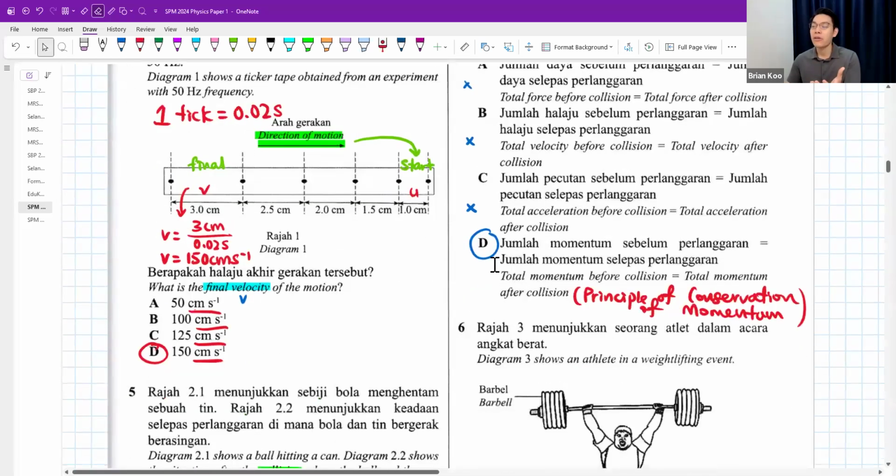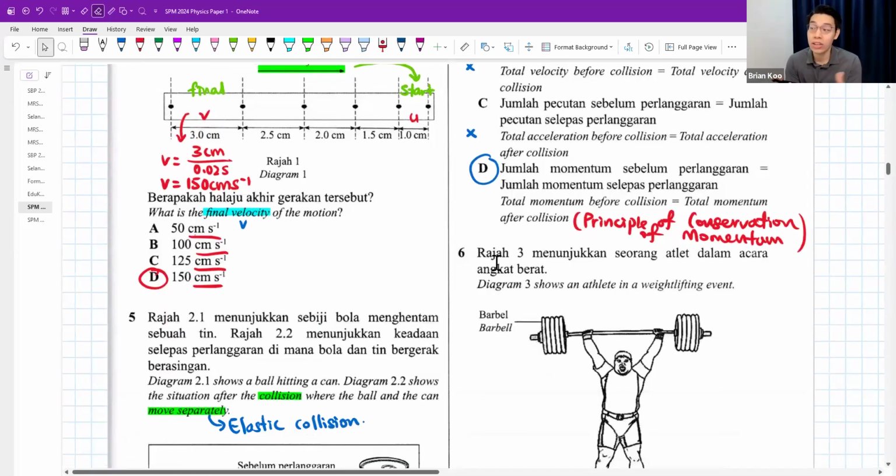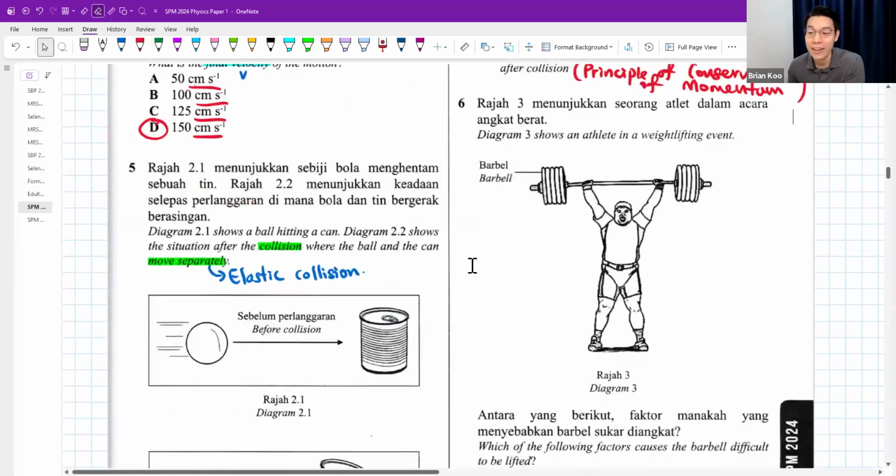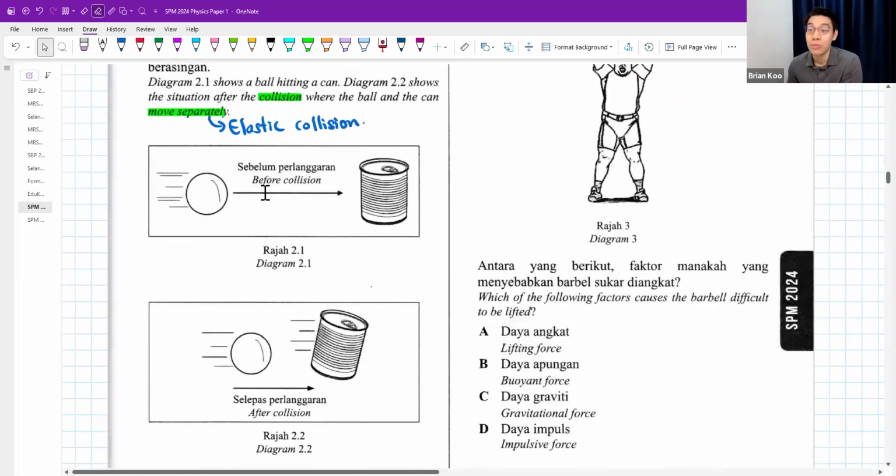Guys, what is the meaning of conserve? Conserve means equal, means I maintain it. That means that the momentum in the whole collision before and the whole collision after stays unchanged. Is conserved, is the same, is equals. Okay? So momentum same, but the speed doesn't need to be the same. Velocity need to be the same? No. Acceleration need to be the same? No. But the momentum is the same.